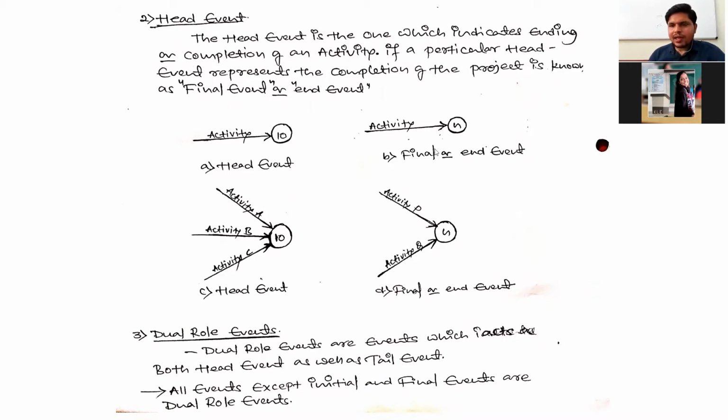And next, final event or end event means the nth one. It means the last event in the network diagram. I'm calling that one n, as we don't know the number. So the n is the final event or end event. This final event is the head event which indicates completion of the project.